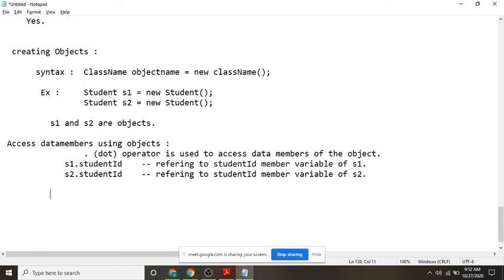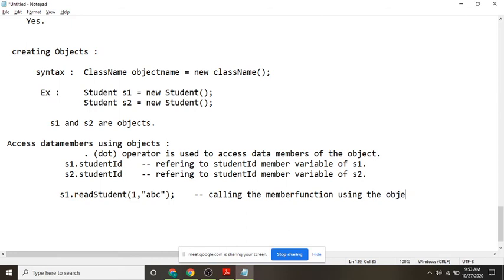Now if I call s1 dot read student of 1 comma ABC, what am I doing here? Calling the member function using the object s1.